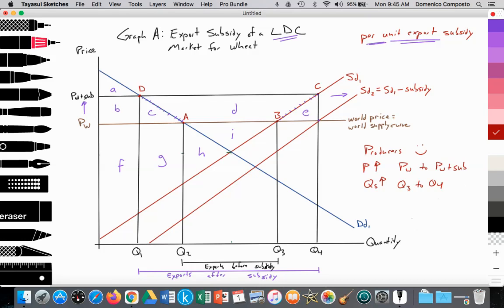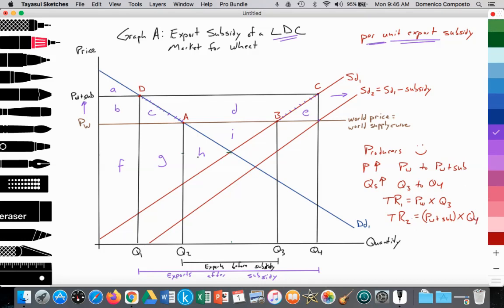Okay. In addition, we can discuss total revenue. Total revenue before the subsidy was equal to the world price times the amount of output, which is at Q3. And then total revenue after the subsidy is now equal to a higher price, PW plus subsidy, multiplied by a greater level of output, Q4.